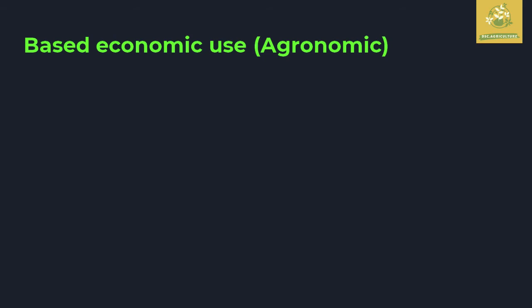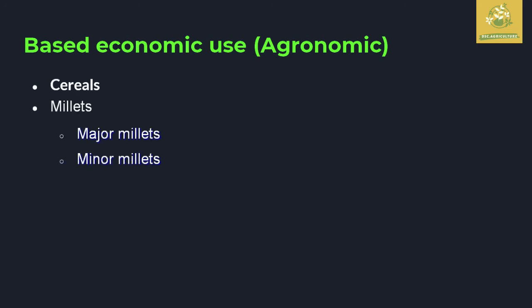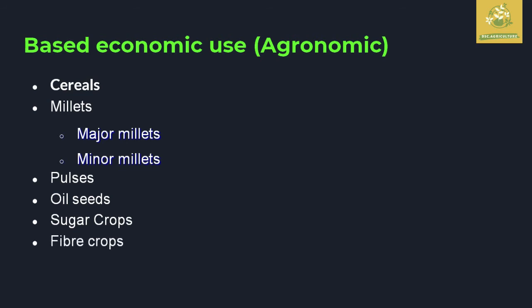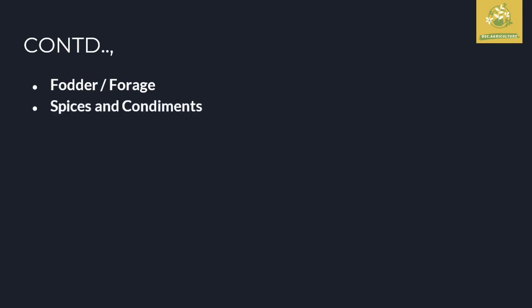While seeing the classification based on economic use, agronomic, the crops are classified into cereals, for example rice and millets, which are major millets and minor millets. And pulses, which means black gram, green gram, Bengal gram. These come under pulses. Then oil seeds and sugar crops, where sugar cane and sugar beets come under sugar crops. Fiber crops, where cotton and jute come under fiber crops. And fodder crops, which is Kumbu Napier grass, come under fodder or forage crops. And spices and condiments, medicinal plants and beverages. These are the classification of crops based on their economic uses.